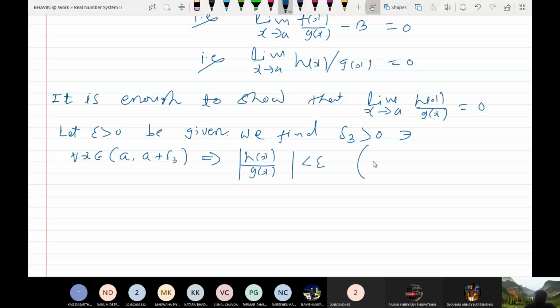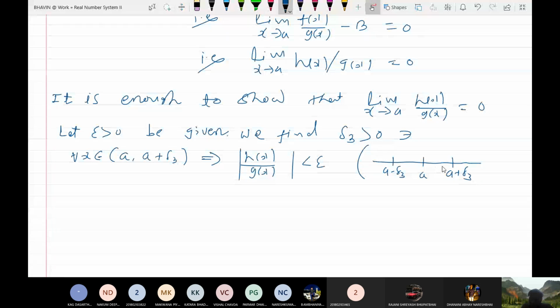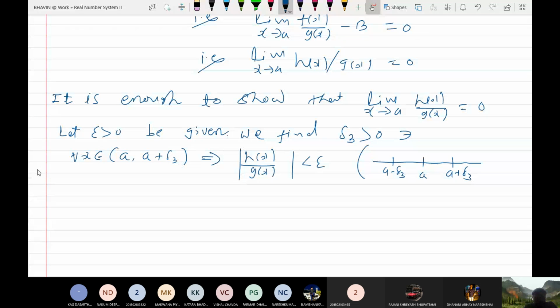See, this is your point A. We are trying to evaluate the limit at point A. So this is point A, a plus delta 3 is somewhere here and a minus delta 3 is somewhere here. Now I am saying that we will consider just the right limit, so we will just approach a from the right side. So whenever your x lies between a to a plus delta 3, your h(x) upon g(x) must be less than epsilon. Do you understand? This is our aim. I want to find out delta 3 so that something happens.